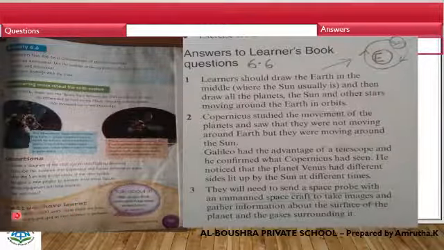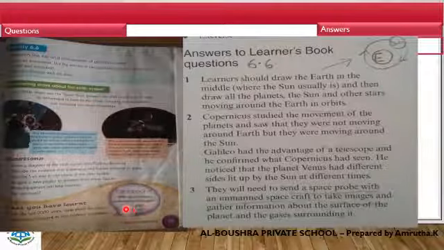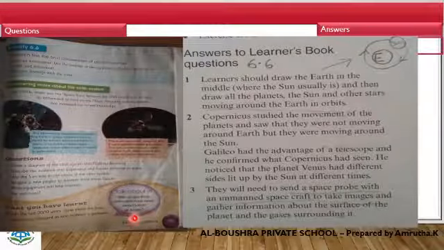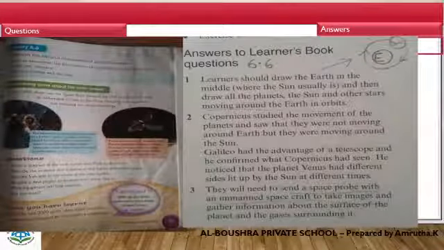What you have learned is that over the last 2000 years, ideas about the solar system have changed as new evidence is gathered. Talk about it. Why do you think astronauts have never visited Saturn or Jupiter? Because Saturn and Jupiter are formed of gases, so it is not possible to land on them.